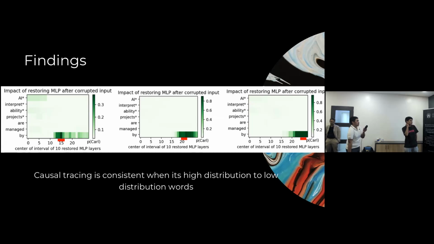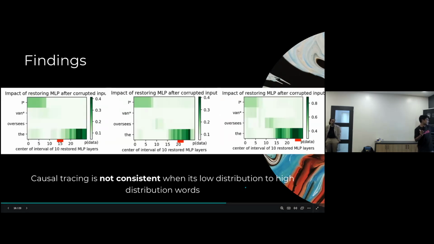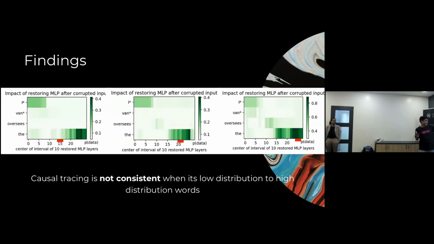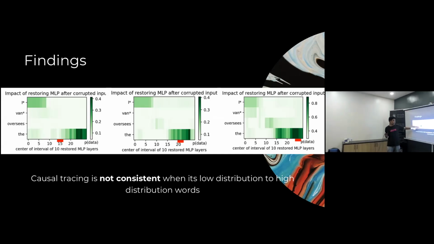Well, what I wanted to find out in my experiment is whether causal tracing actually points to where the information is stored, and there are cases where that's not the case. For example, "Ivan oversees the data." I did the edits in this layer. If I remove the edits, the answer would be something else, like "Ivan oversees the..." something that doesn't correspond.